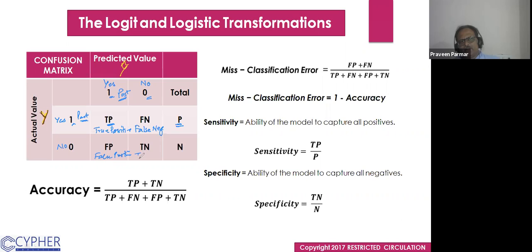So it is the true negative prediction here. The total negatives are N. Does that make sense to everyone? Is there any doubt in this confusion matrix? Everything is based on this confusion matrix in logistic regression or in the classification model, whatever you will learn later on.